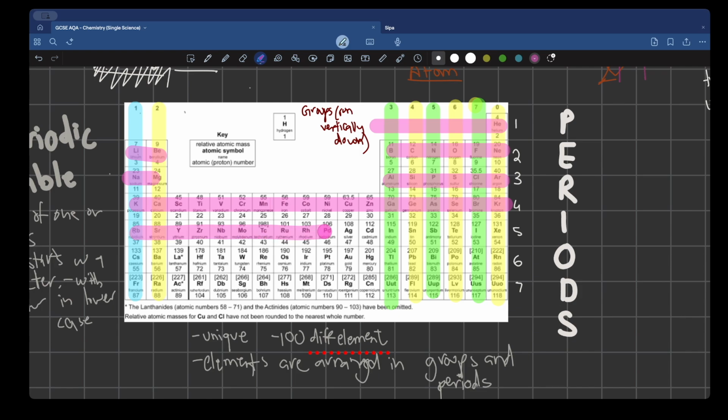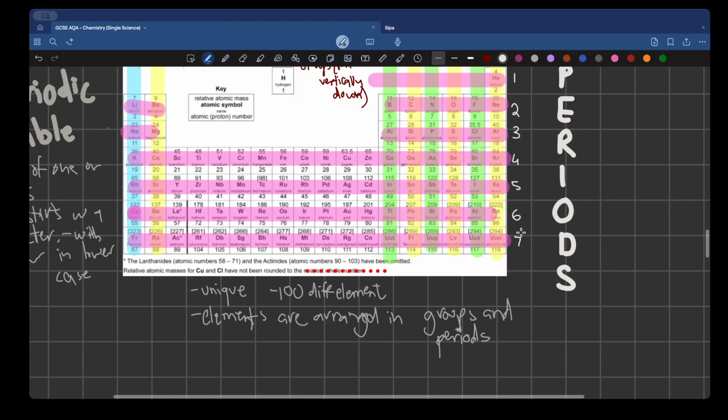How many groups are there in the periodic table? What would your answer be? There are a total of 8 groups in the periodic table. We've got group 1, group 2, group 3, group 4, 5, 6, 7, and group 0, which is the 8th group. So we've got a total of 8 groups and 7 periods in the periodic table.